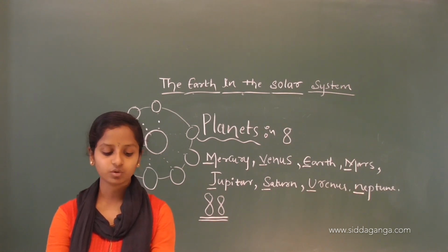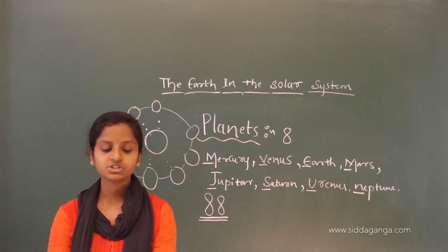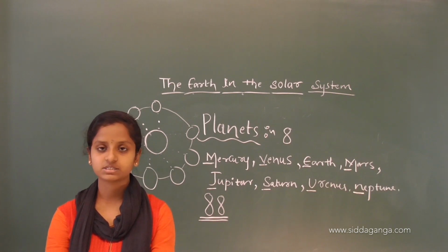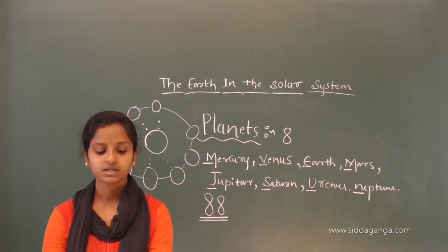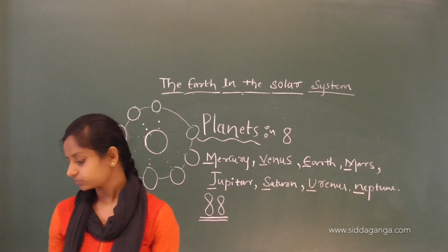However, in a meeting of the International Astronomical Union, a decision was taken that Pluto, like other celestial objects discovered in the recent past, may be called a dwarf planet.